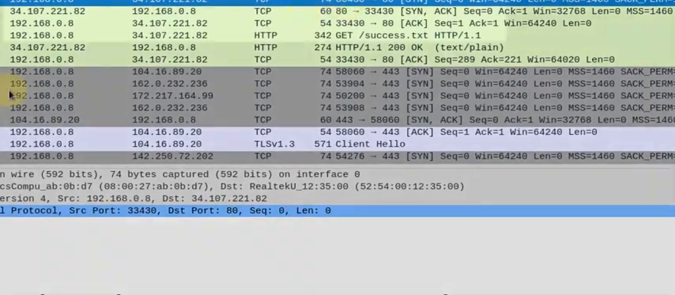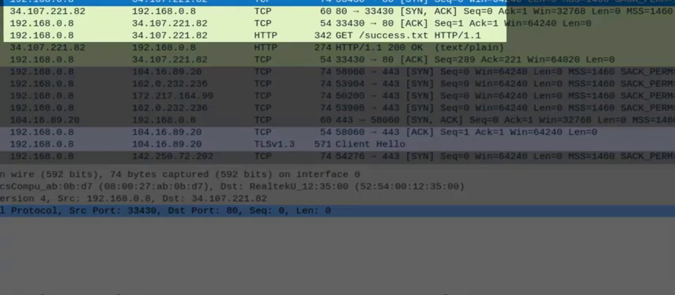So what you're going to notice, and let me get my highlighting tool ready, is that we have a source IP of 192.168.0.8. That's going to be my machine. And the destination is going to be the web server for my website, which is going to be 34.107.221.82. So to establish this three-way handshake, my system sends a synchronization request to that web server.